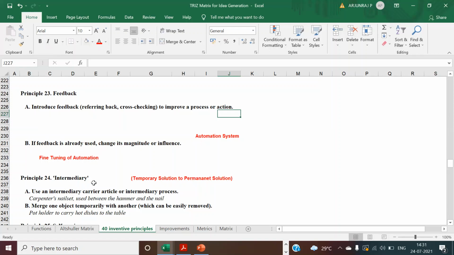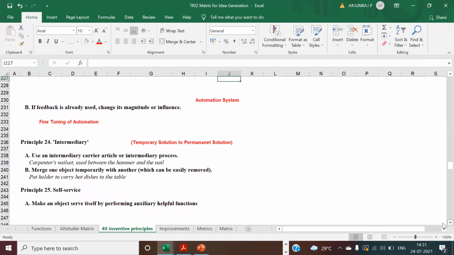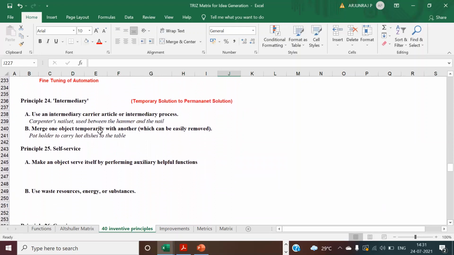You can use some of the intermediary, which means a temporary solution to a permanent solution. This is what I told. You can use some of the examples like a part holder to carry hard disks to the table. Even you can do some work temporarily and finally you can make it a permanent one. You use some temporary solution for your process.